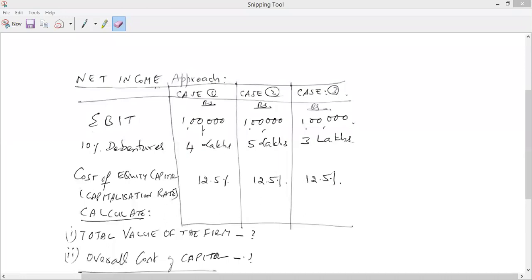Now, Josie, can you calculate net income also? No, but Dheeraj, here it is 1 lakh minus 40,000, yeah? No. Value of the firm you have already calculated, isn't it? How much is that? Value is 8 lakhs. Now, 8 lakh minus 4 lakhs. If you remember, value of equity plus value of debt is equal to value of the firm, isn't it? You deduct any of those from value of the firm, you would get the other one. So you simply deduct that and you get the value of the equity for all those 3 scenarios. So one part we have got. Other part is net income. Can you get the net income?